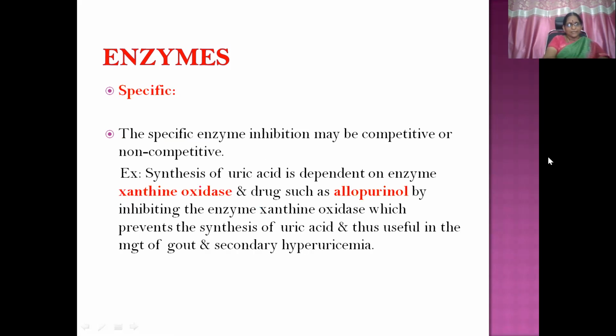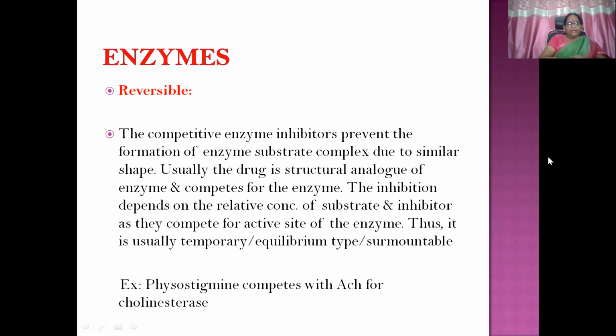Then specific enzymatic action, it may be either competitive or non-competitive. So first we'll see the specific enzymatic action, like uric acid synthesis is dependent purely on the enzyme xanthine oxidase. And drugs like allopurinol inhibit xanthine oxidase enzyme. So further the synthesis of uric acid is inhibited, and this principle is utilized in the treatment of secondary hyperuricemia and gout.